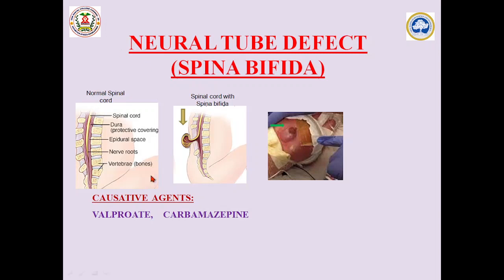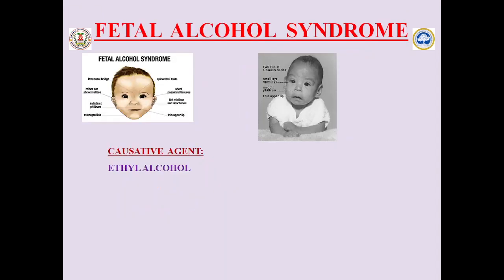Likewise, valproate and carbamazepine are also anti-epileptic drugs, so they should be totally avoided during pregnancy. But when a pregnant woman gets exposed to these drugs after the closure of the PNP, there will not be a significant spina bifida. So the duration during which a pregnant woman takes the drug also matters much in the case of teratogenic effect.